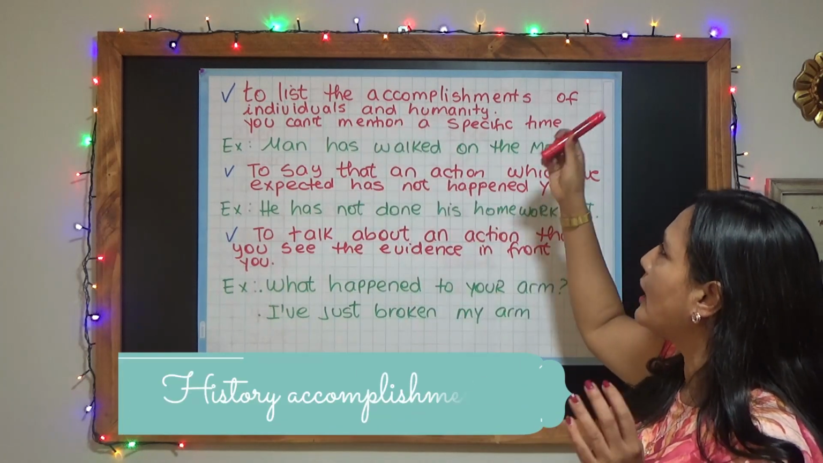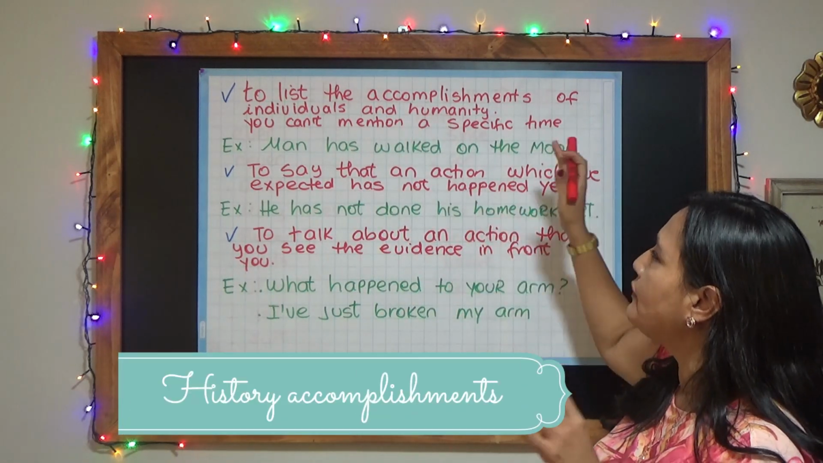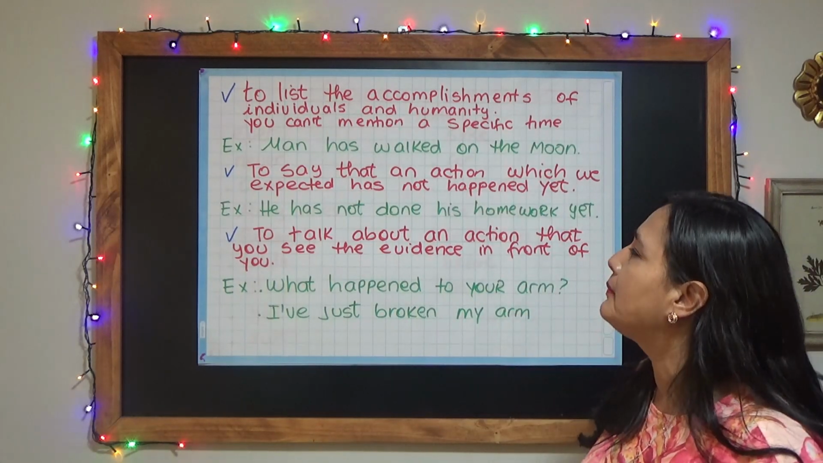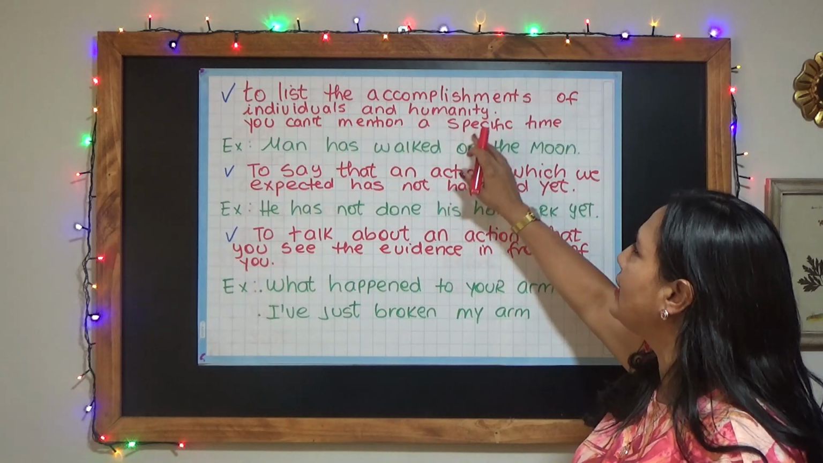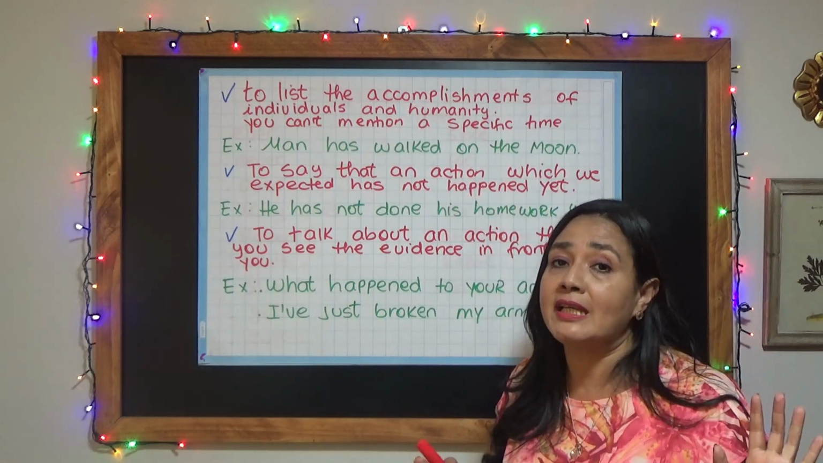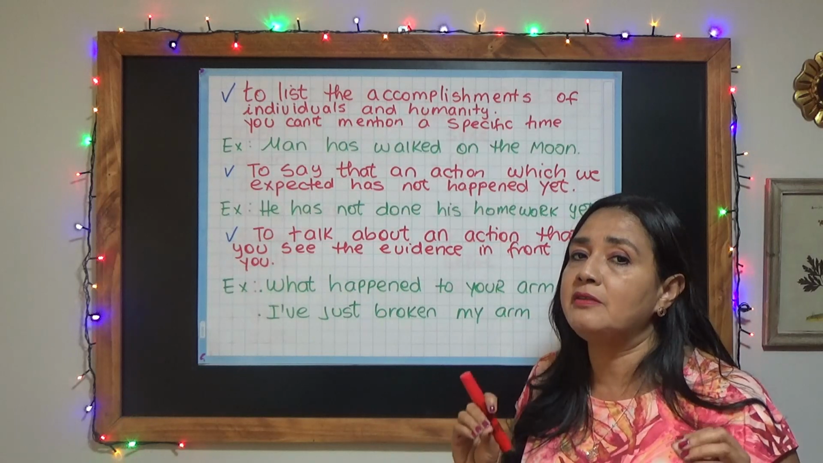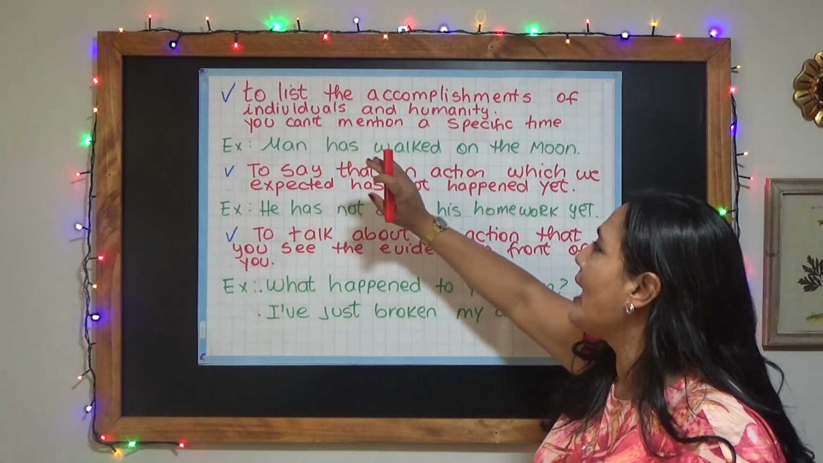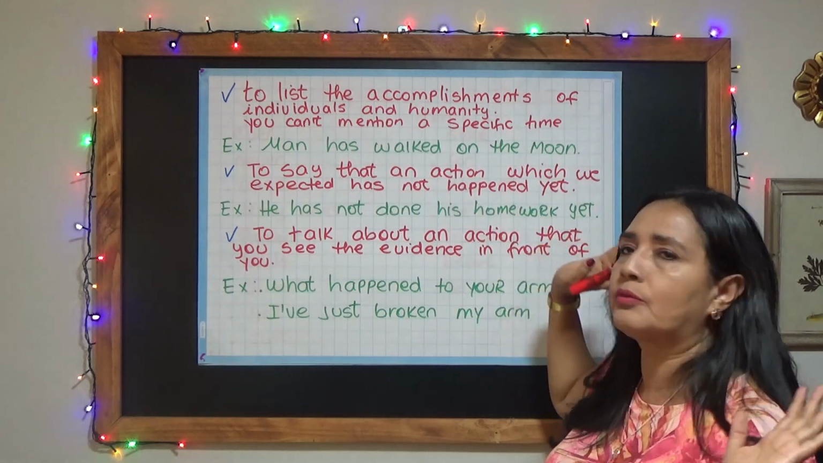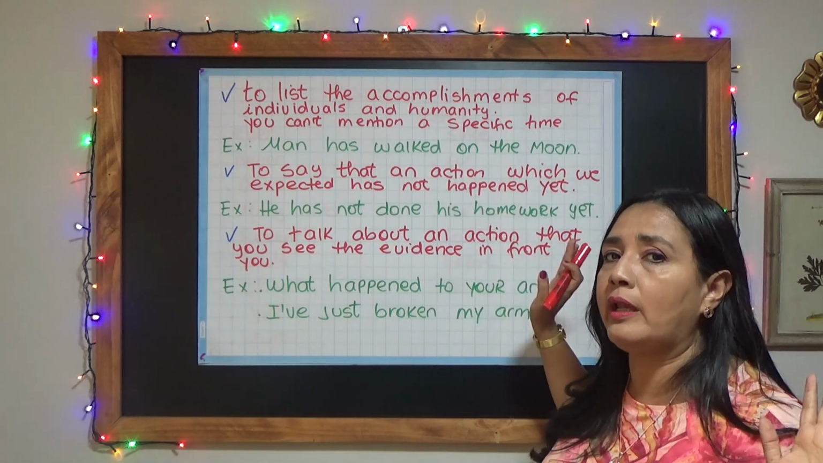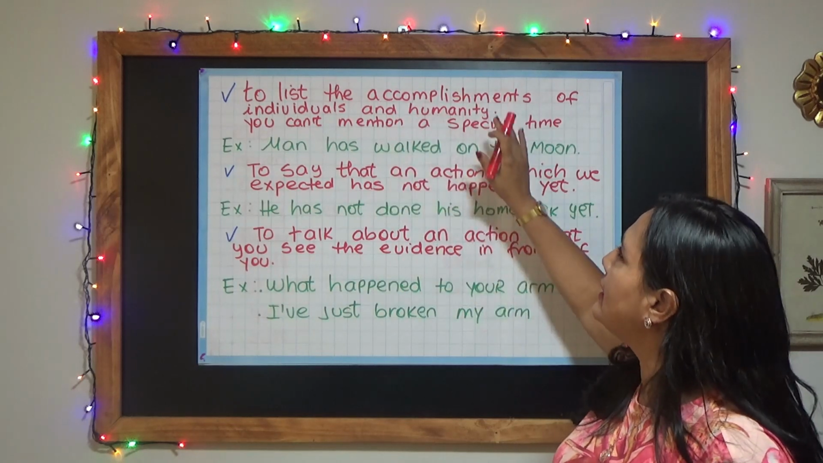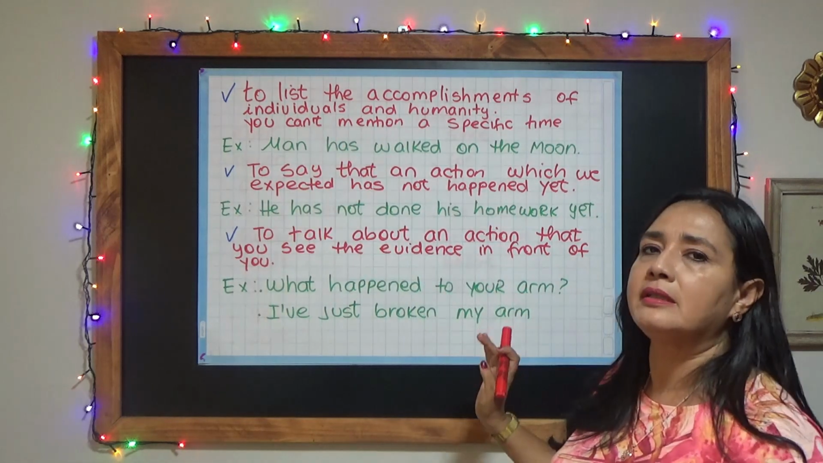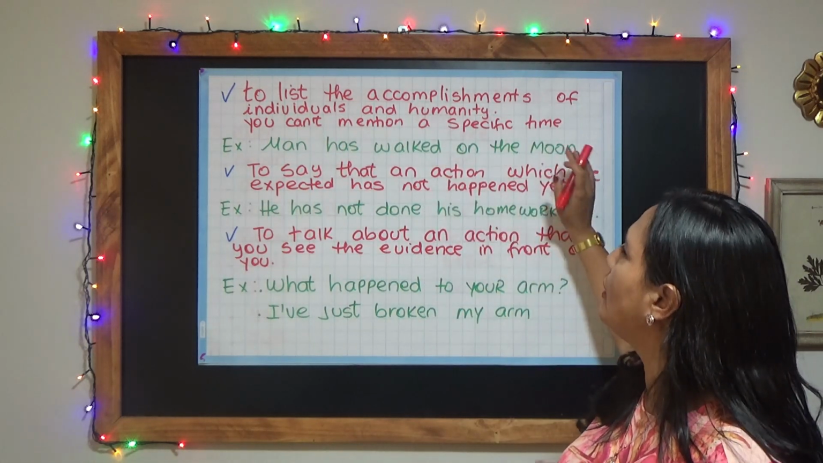We also use it to list the accomplishments of individuals and humanity in history. For example, you can't mention a specific time. As we said before, we are not going to specify when the actions took place. Have a look. Man has walked on the moon, right? We are not saying when it took place. We are talking about the accomplishment of man, right? So, man has walked on the moon.